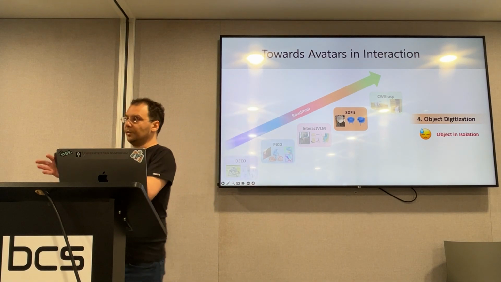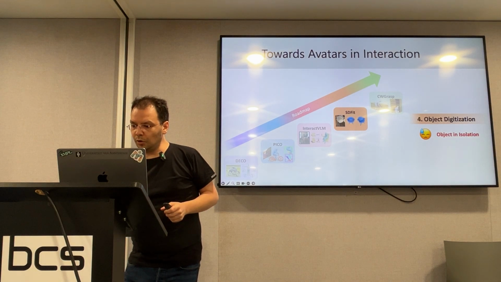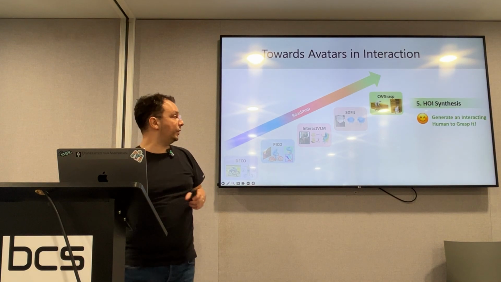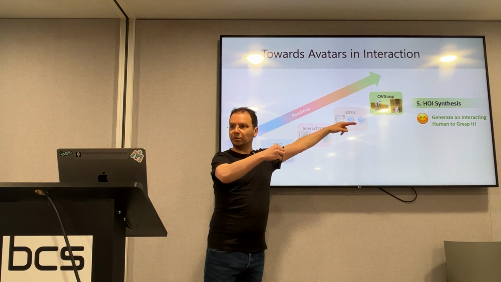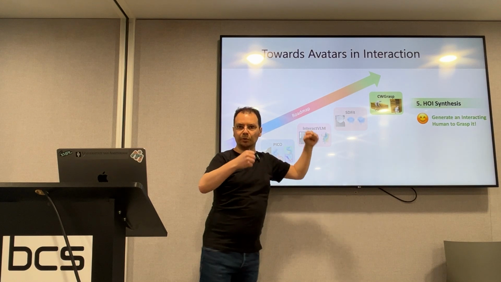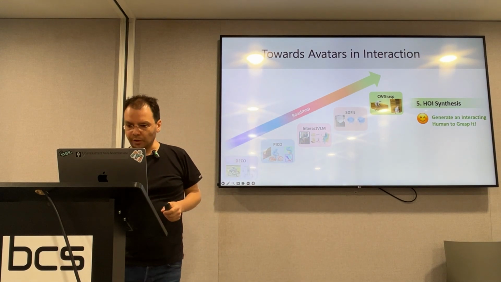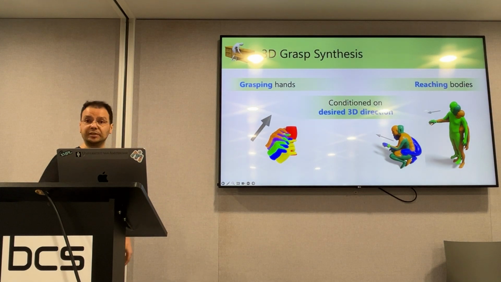these objects either in the methods that I introduced earlier, or we can go ahead and do something different. We can generate an interacting human that grasps these objects, either for virtual reality applications or to generate synthetic images with perfect ground truth. So I will skip details. You can go on our website and have a look at this. At the heart of the method lies controllable generation.